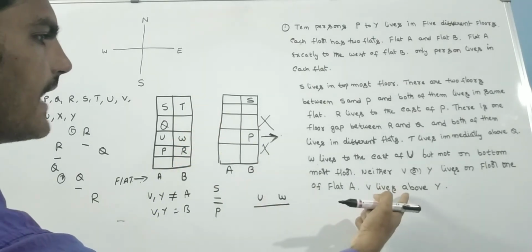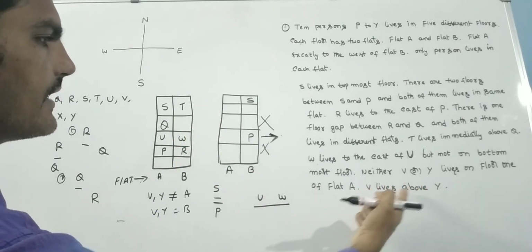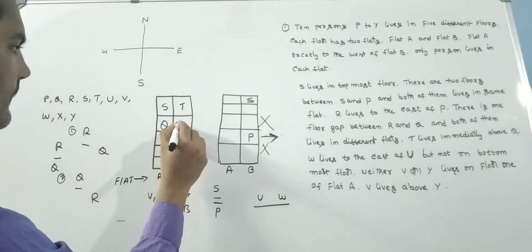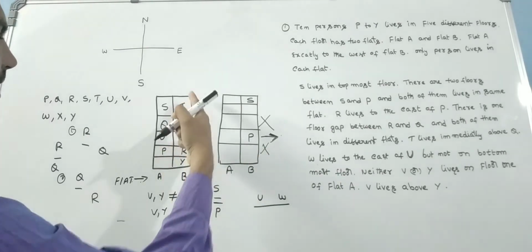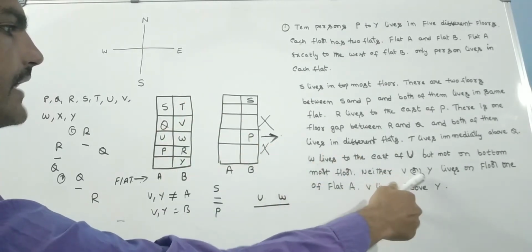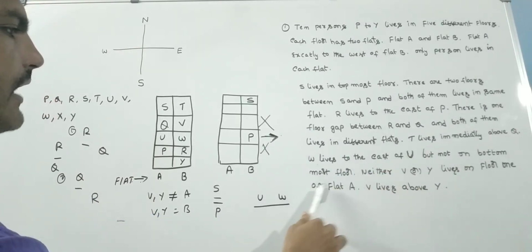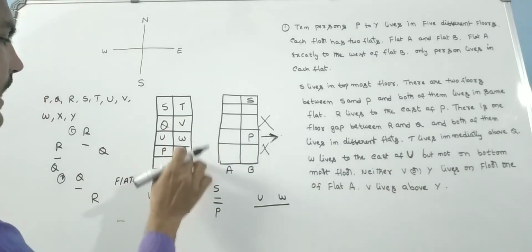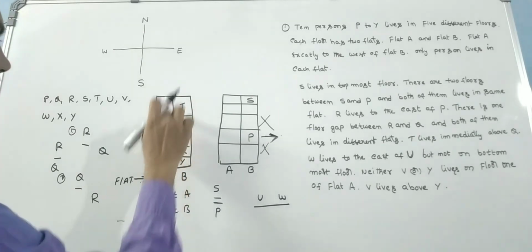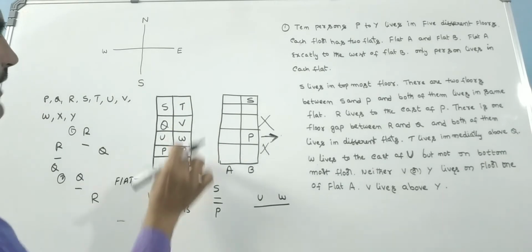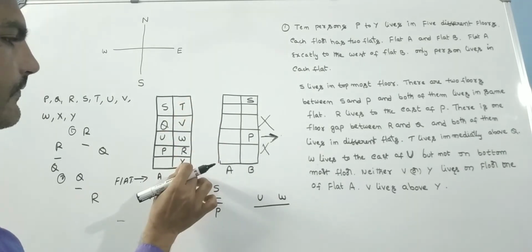V lives above Y. See friends, he said that neither V nor Y lives on floor 1 of flat A. That means V and Y should not come in flat A; definitely V and Y should come in flat B only.